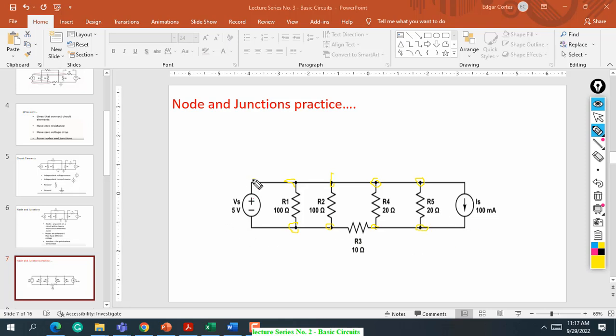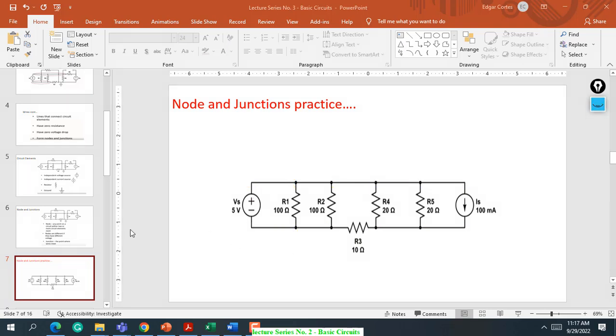Can we consider this one as a junction? The one I highlighted in pink. Why is this one not called a junction? "It's not a point on the wire, sir. Maybe it's not connected, sir." Okay, so that's correct.